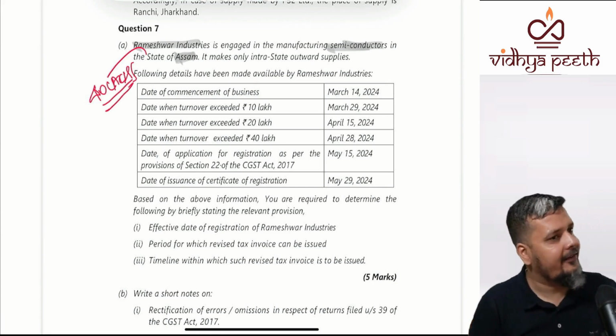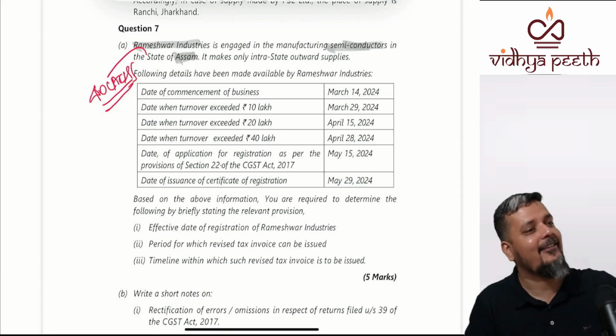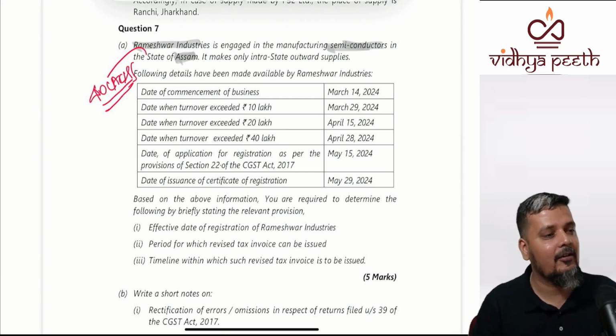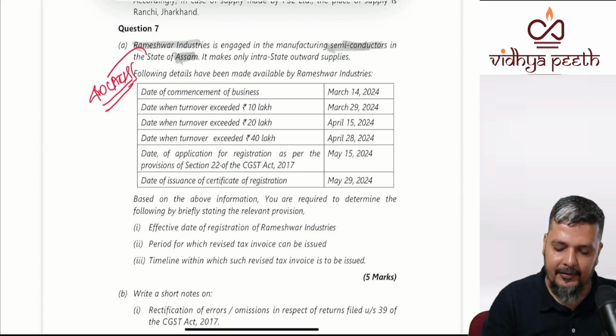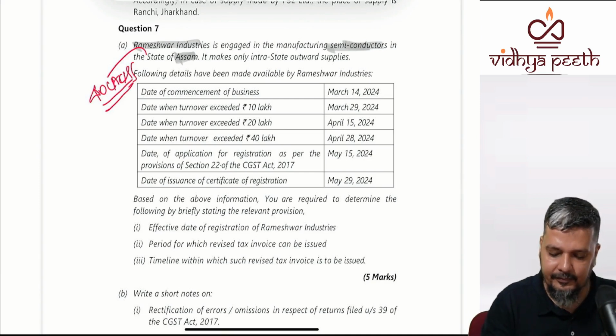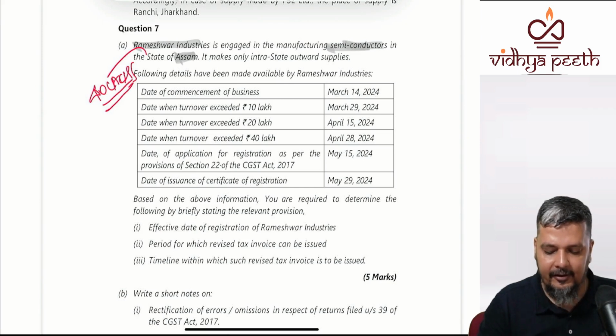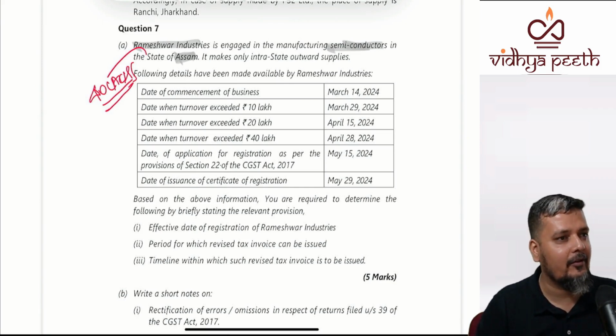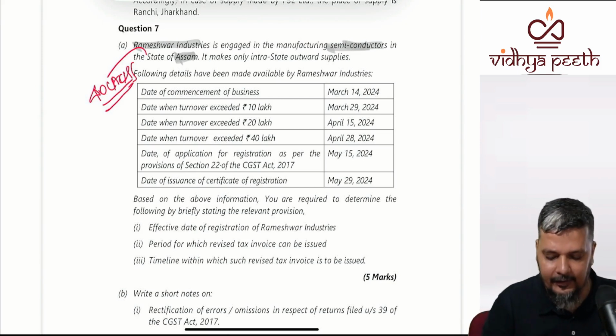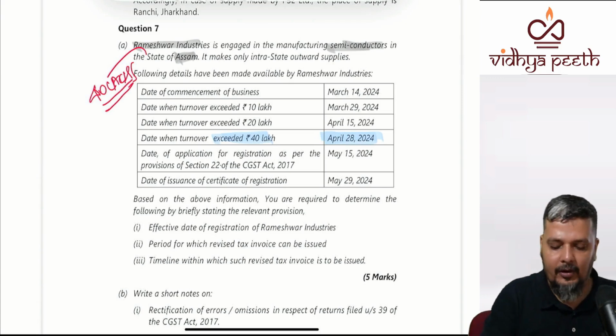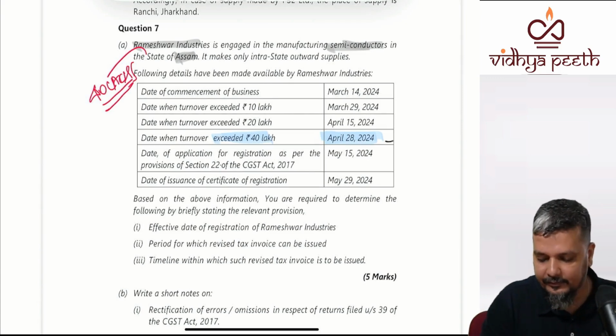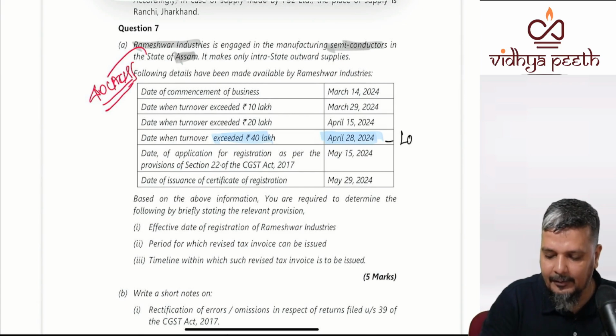Clear? I say it will confuse you. It will give 10 lakhs, 20 lakhs and 40 lakhs. You'll stick to? When the business is commenced? March 14, not relevant. When it crosses 10 lakhs? Not relevant. When it crosses 20 lakhs? Not relevant. When it crosses 40 lakhs? So you are liable for registration when?